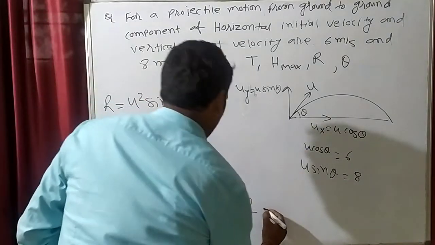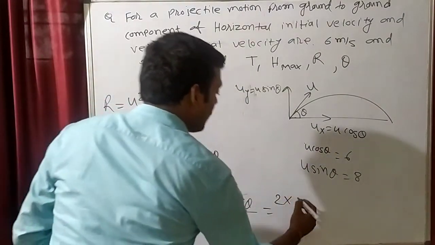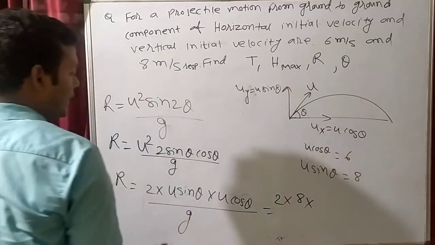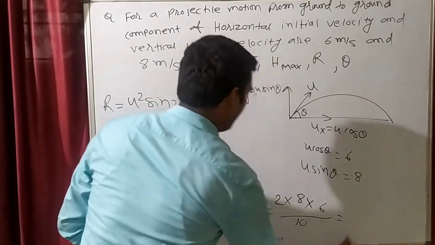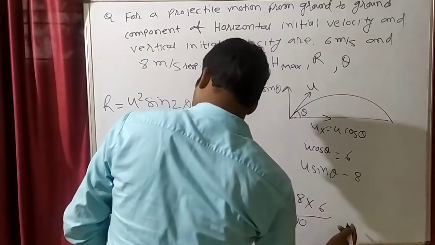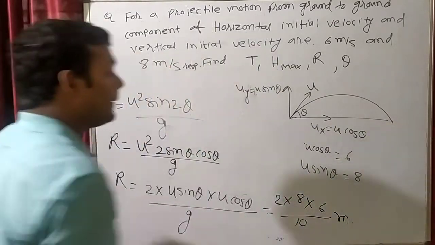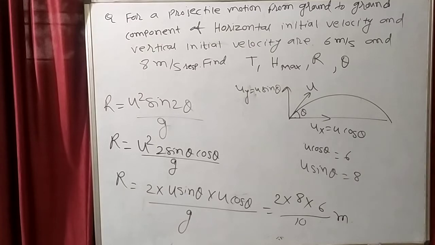u sin theta value, what is this? 2 into u sin theta is 8, into u cos theta is 6. See from here divided by 10. So you will solve this. Answer will come in meter. So this will be the answer of range.